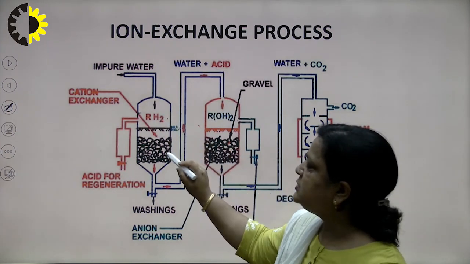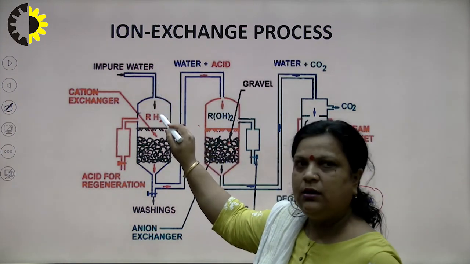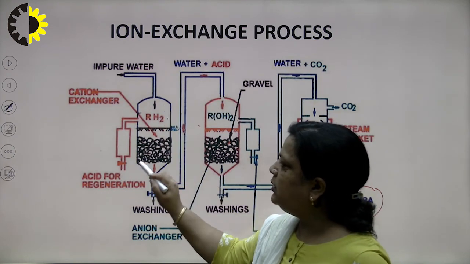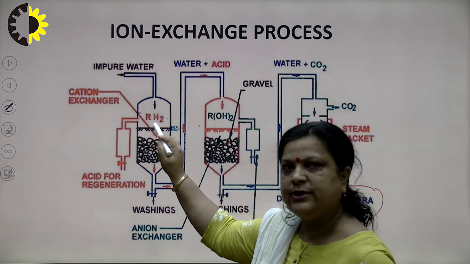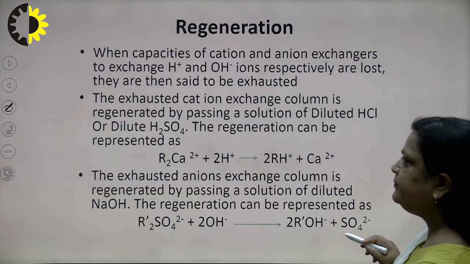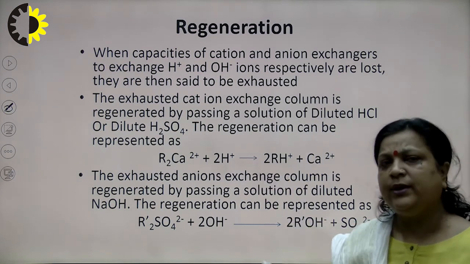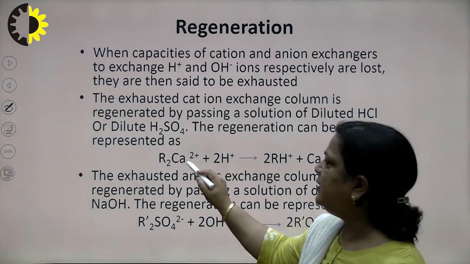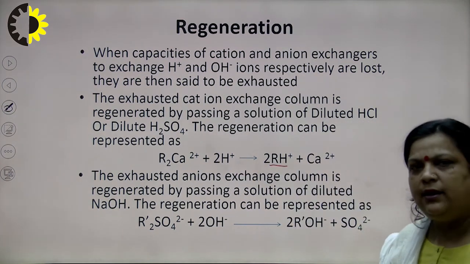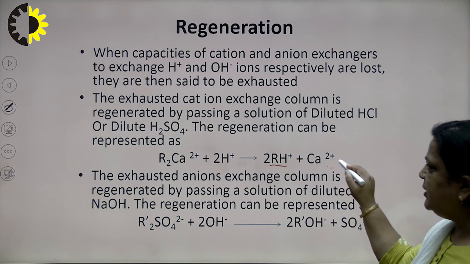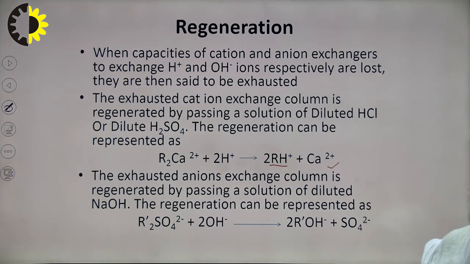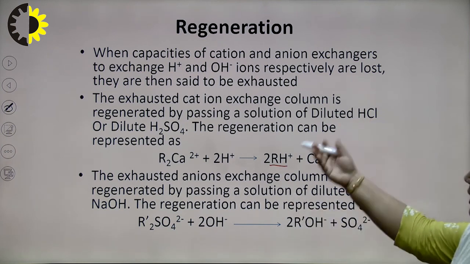When they get exhausted, the supply of water is stopped, and instead of hard water we pass HCl or H2SO4, and the reaction gets reversed, that is, R2Ca with acid regenerates and forms RH, and Ca plus 2 is removed or drained out.